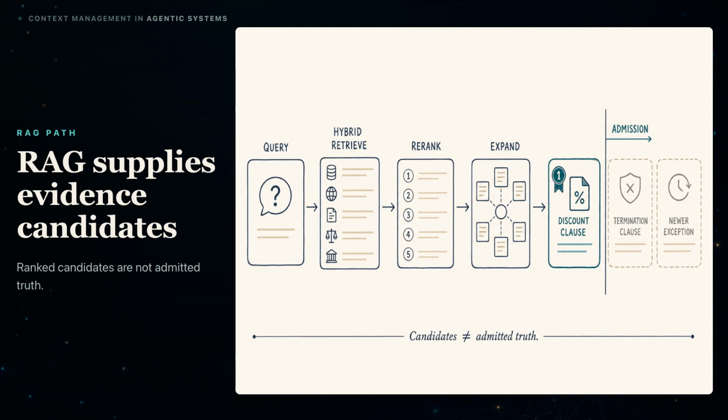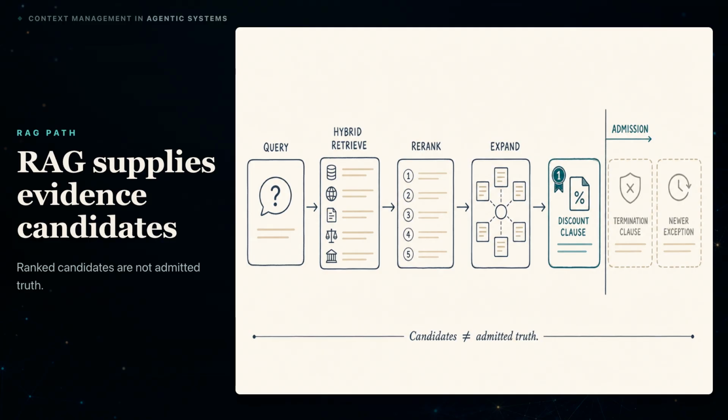Query rewriting can improve a poor initial match. Hybrid retrieval can recover both conceptual similarity and exact identifiers. Contextual retrieval can preserve document-level meaning that isolated chunks lose. But none of these mechanisms proves that a candidate is authorized, current, authoritative, or sufficient for this decision.